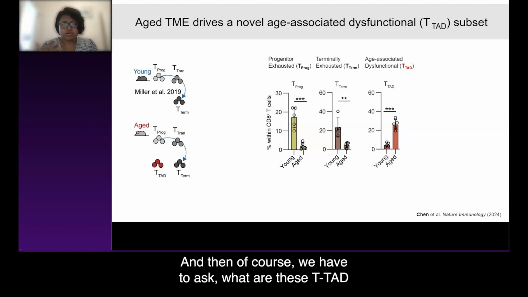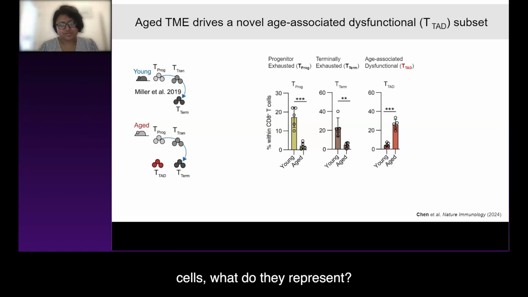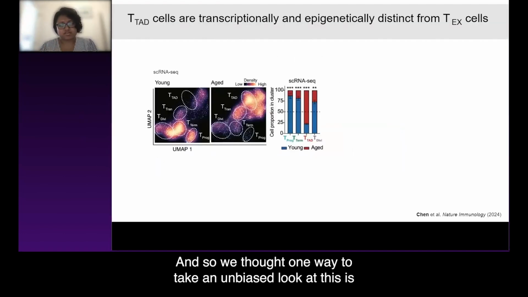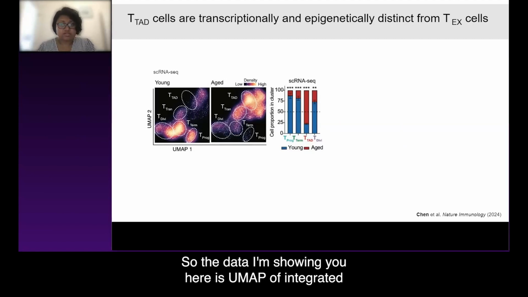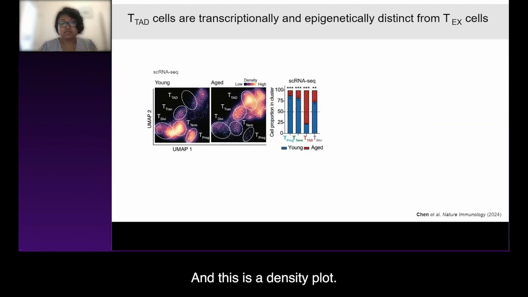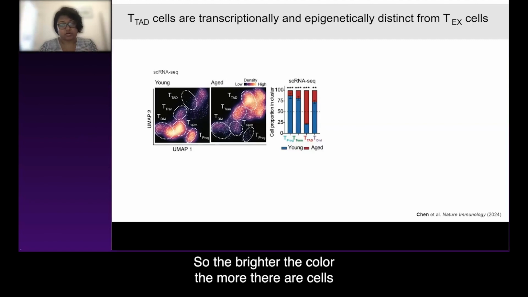And then, of course, we have to ask, what are these TTAD cells? What do they represent? And so we thought one way to take an unbiased look at this is to perform single-cell RNA-seq. So the data I'm showing you here is a UMAP of integrated T cells isolated from young and aged tumor-bearing mice. And this is a density plot, so the brighter the color, the more cells there are in that